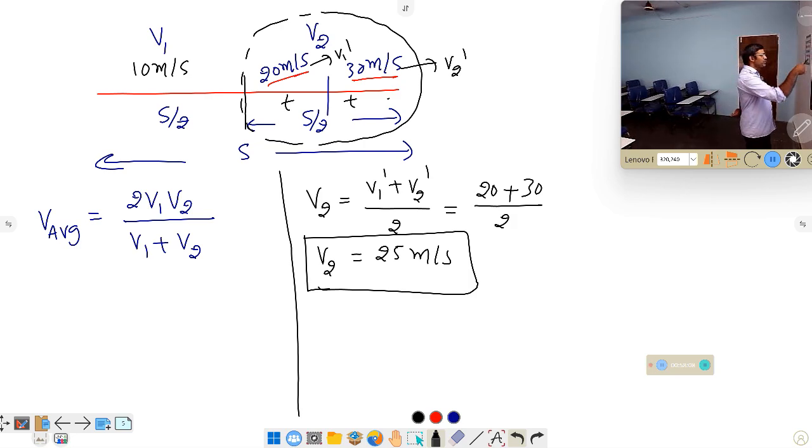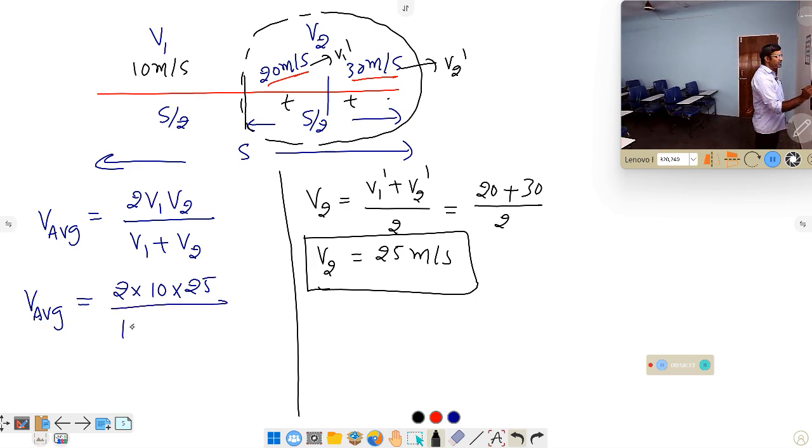Now this V2 value substituted in the first condition, then you will get the required answer. The average speed over the complete path is equal to 2 into, what is the V1 value given? 10 meter per second. V2 value given how much? 25 meter per second, by 10 plus 25. If you calculate this one, how much are you going to get? I said no, denominator don't multiply. In the last step you can multiply that one, so that will become easy for calculation.